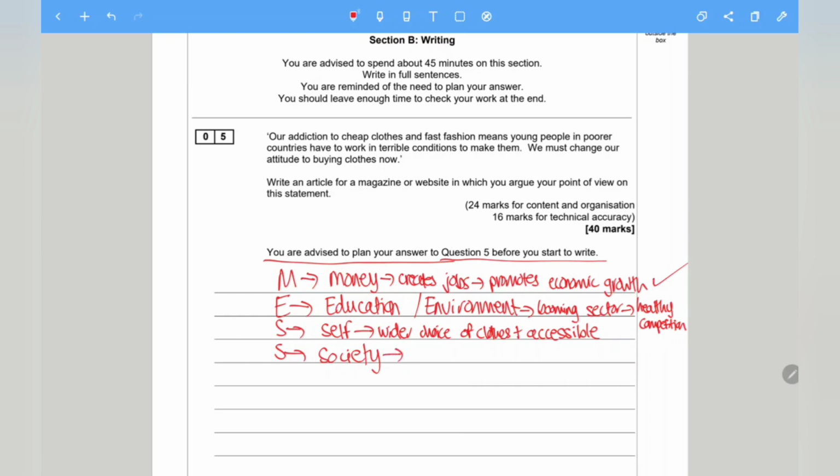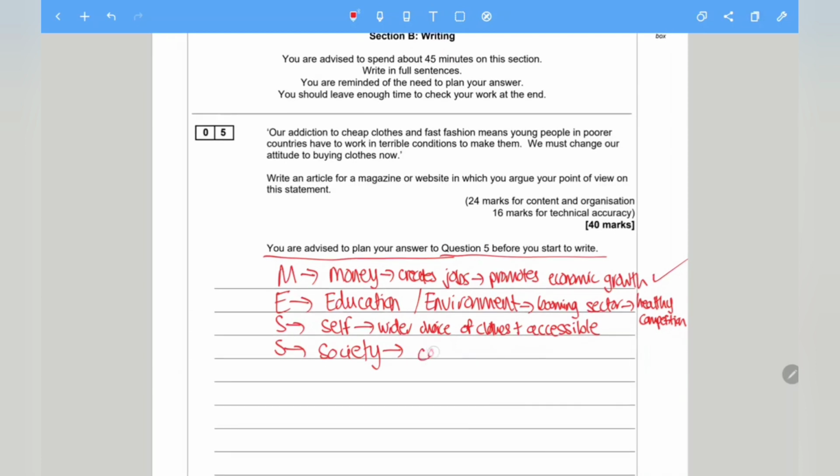How does it benefit society? First of all, I would say for people as a whole, it's convenient, because often you're shopping online through these fast fashion brands. It saves us time. It saves us money. Who doesn't want to save money? That's everyone, right? And most of all, everything is online. And think about the future. Everything will be online as well. So the future is online. Okay, so this is how I would plan for my question 5.